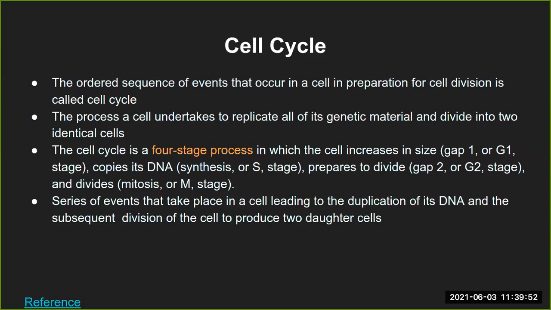It's that simple: duplication of the cell organelles or cell materials including DNA, and production of the two identical cells. These are the two important terminologies along with the series of events. If you want to place these words in any sequence in your definition, that should still be okay. So that is the definition part.